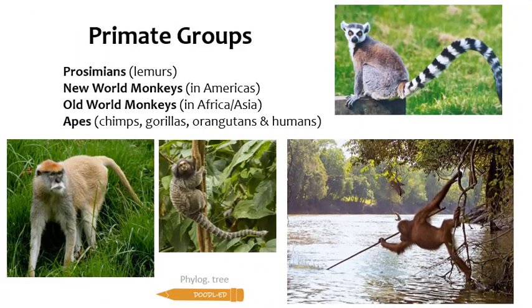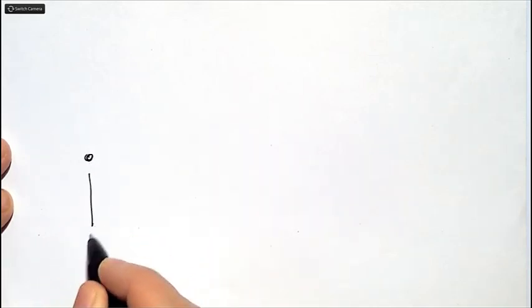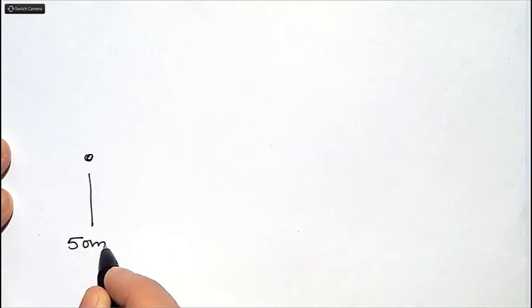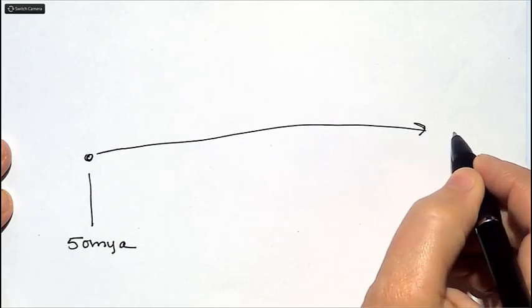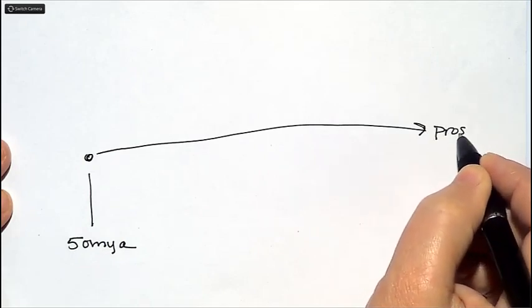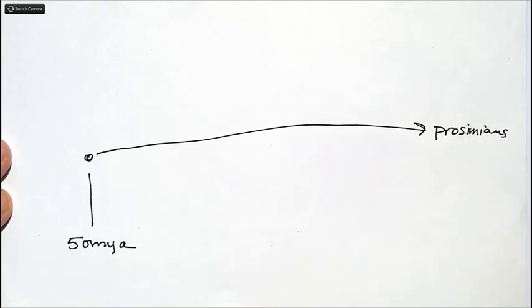Let's draw a phylogenetic tree for these primates. We'll start with a common ancestor of all primates back here. This is about 50 million years ago. The prosimians are most similar to these ancestral primates, so we'll put them on this line. All other primate groups branched off of this line.